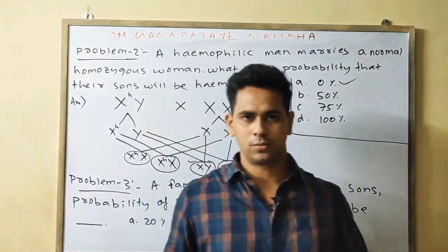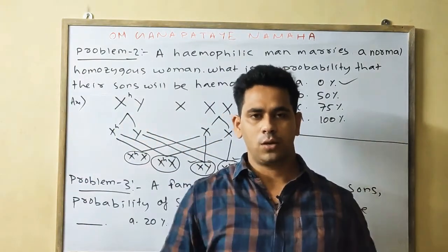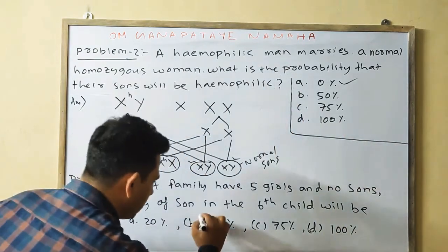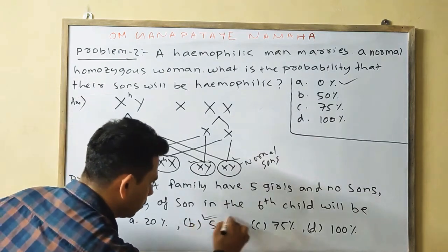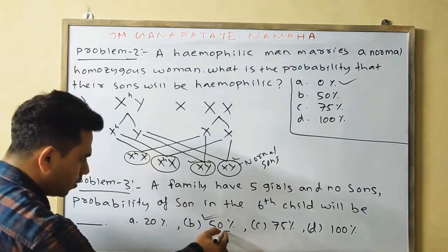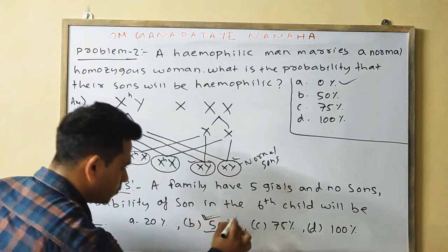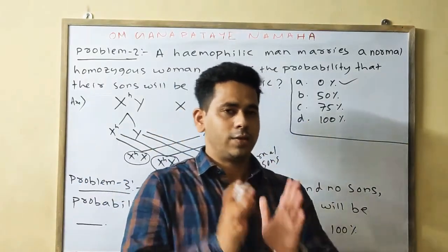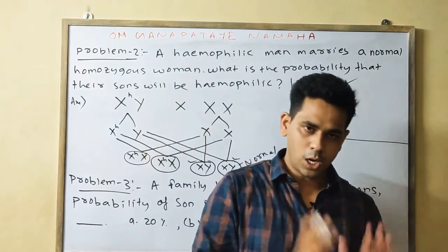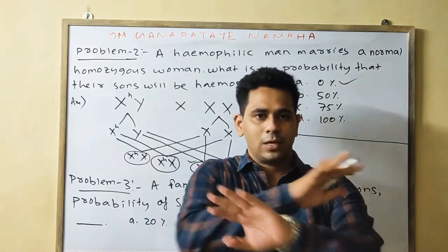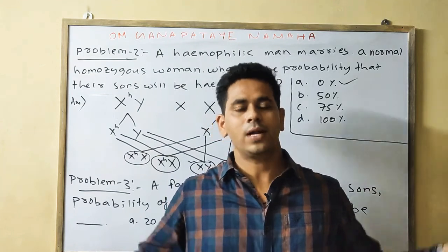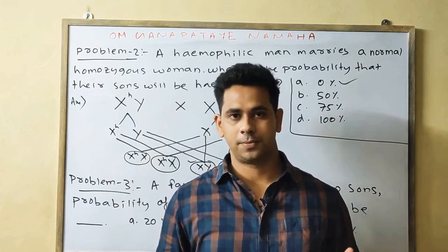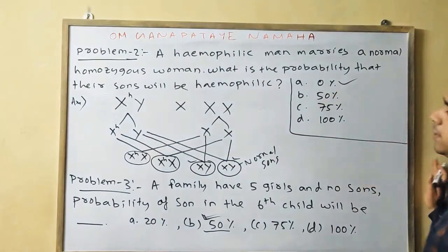Whatever the question may be, what is the probability of a son or what is the probability of a daughter, your answer will always be 50%. If it is asked the probability of a son in the future child or the probability of a daughter in the future child, whatever the question may come, whatever the condition may be, the answer will always be 50%. Okay, please note down.